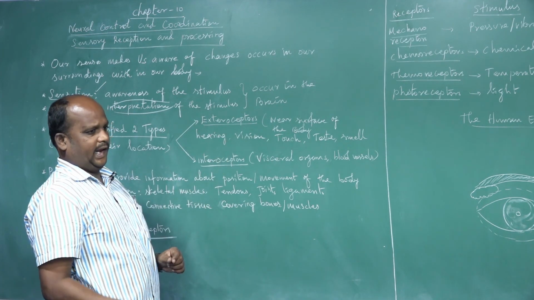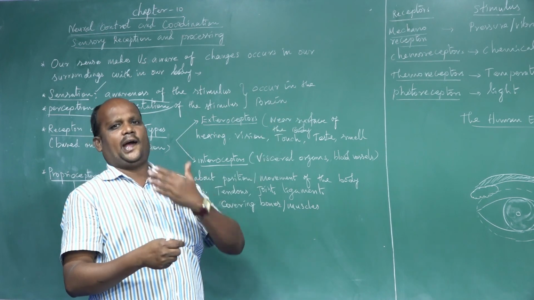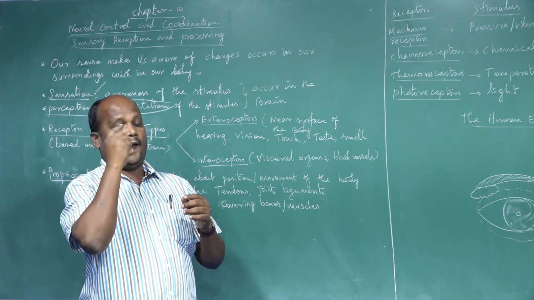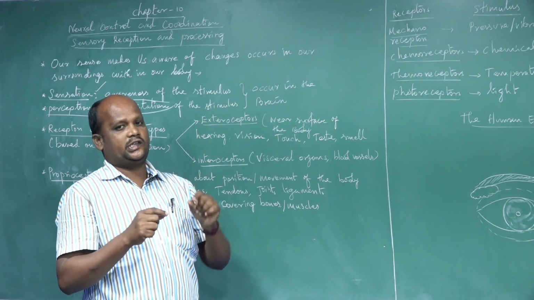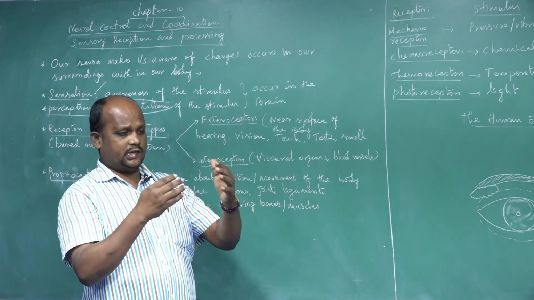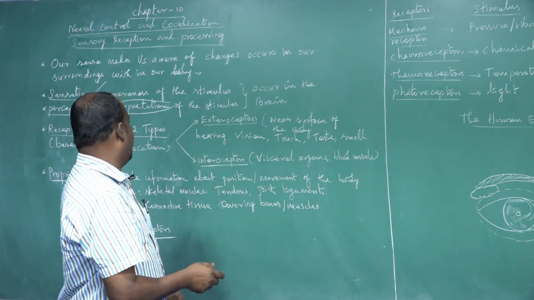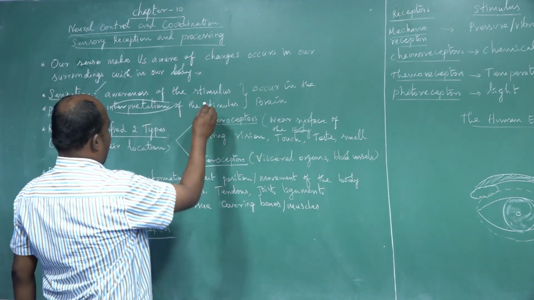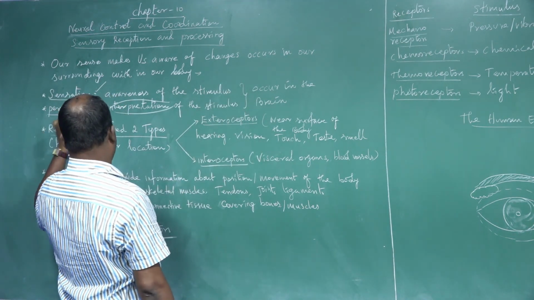For example, light rays come from the surrounding object, and our eye, a sense organ, responds to the light sensation. Then comes interpretation, which means communicating the external stimuli, the interpretation of the stimulus. Those two events are sensation and perception.